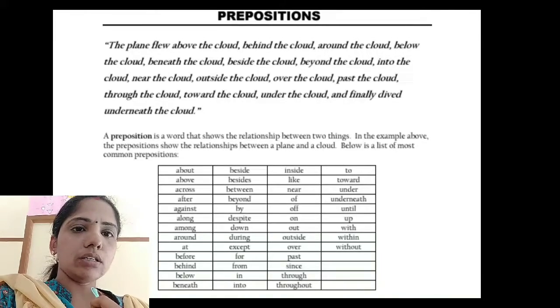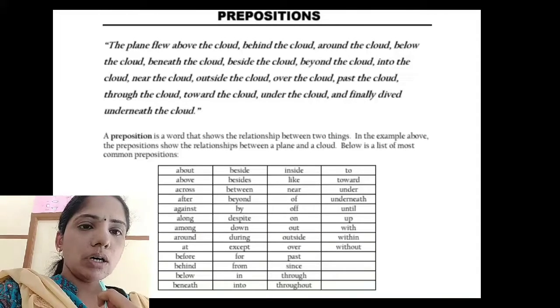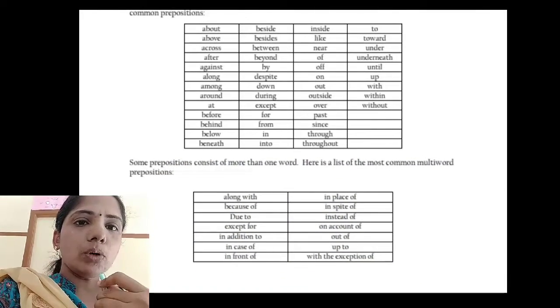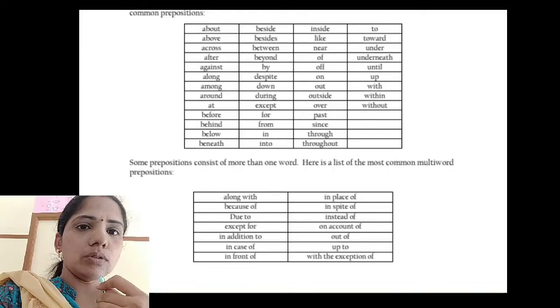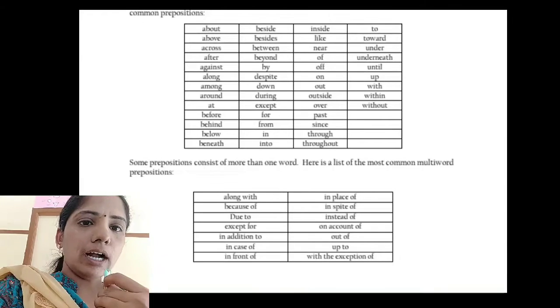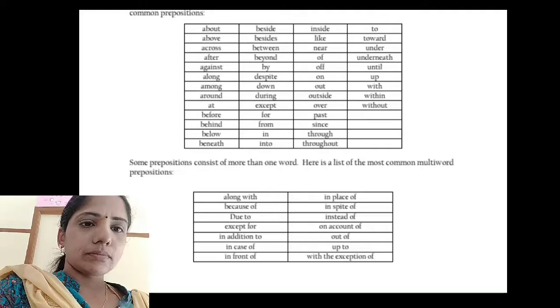About, above, across, after, against, along, among, around, at, before, behind, below, beneath, beside, besides, between, beyond, by, despite, down, during, except, far, from, in, into, inside, like, near, off, on, out, outside, over, past, since, through, throughout, to, toward, under, until, up, with, within, without. So learn closely what the preposition words are.